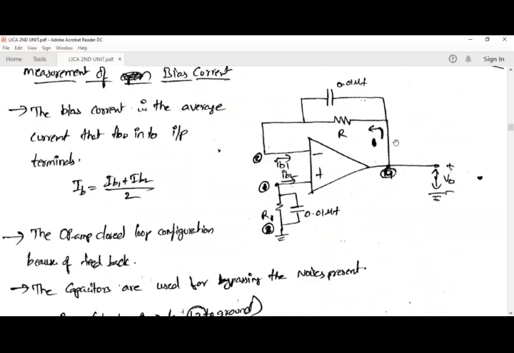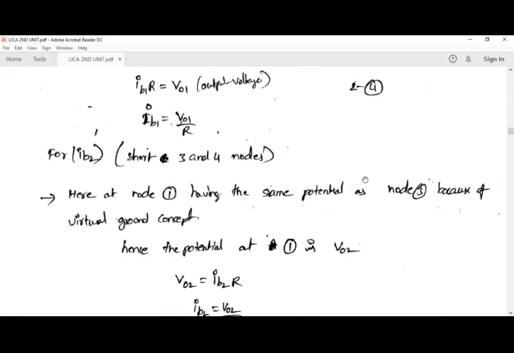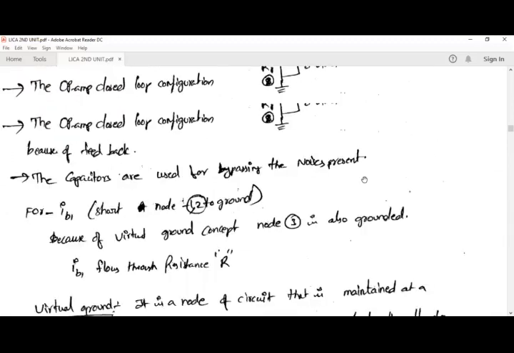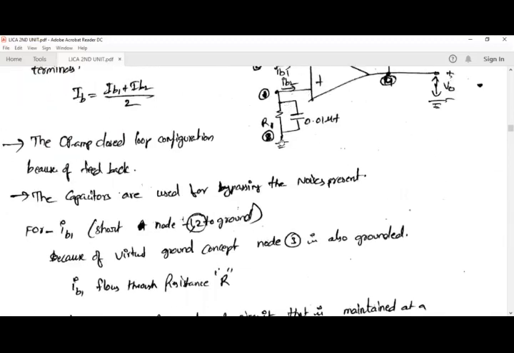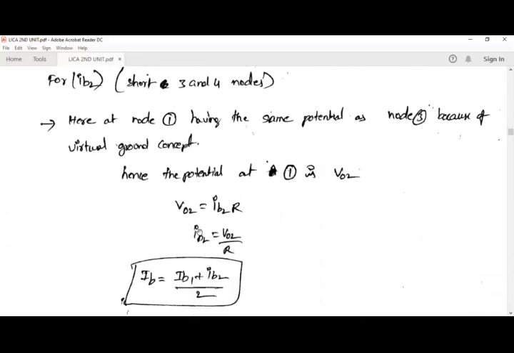Similarly, for obtaining IB2, we are making the third and fourth nodes grounded. This is the third node and this is the fourth node. These two nodes will be grounded. With the same concept, IB2 is going to flow through the resistor R, and from that we can write IB2 is equal to V02 divided by R.